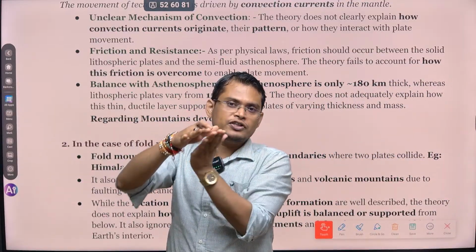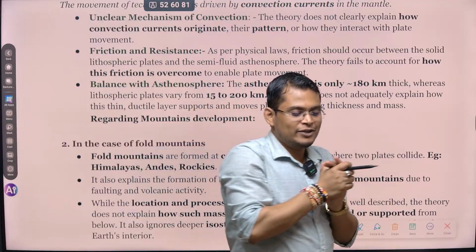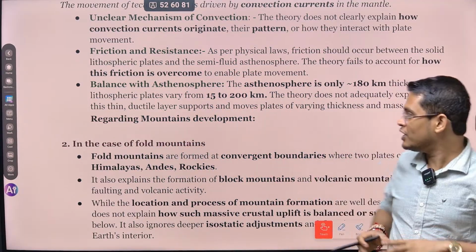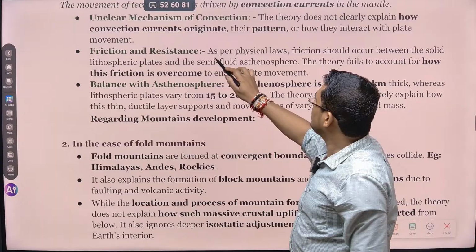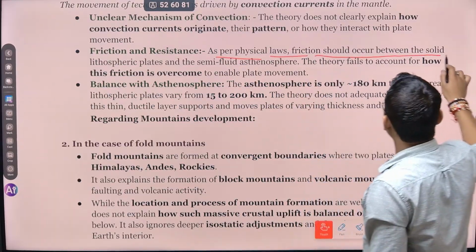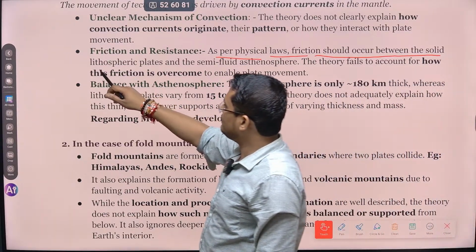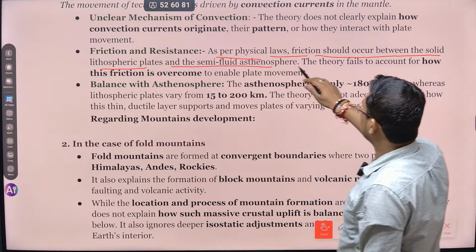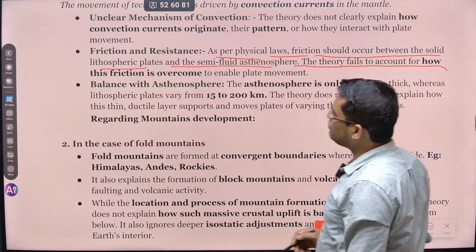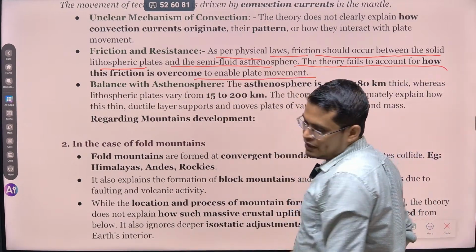So there will be a lot of friction, and how come our plate is overcoming this friction and moving? That is also a big question we have to answer. As per the physical law, friction should occur between the solid lithospheric plates and the semi-fluid asthenosphere. This theory fails to account for how this friction is overcome to enable plate movement.